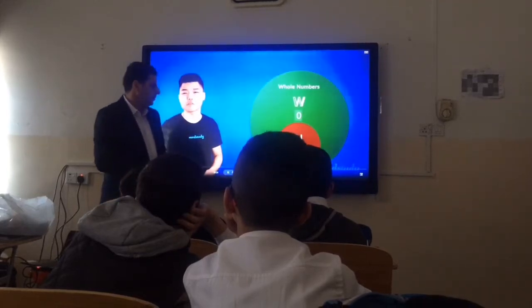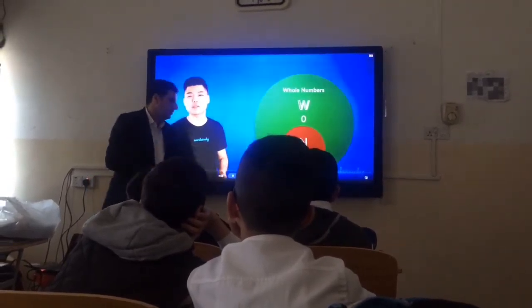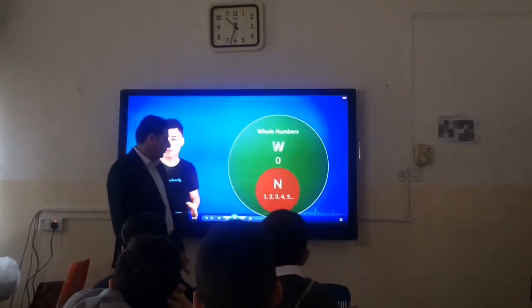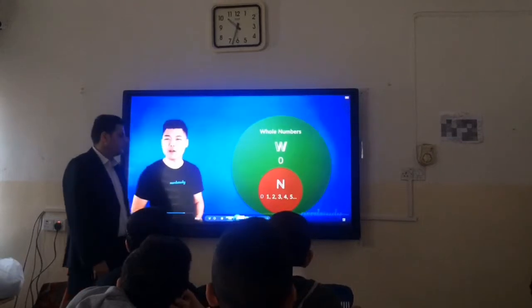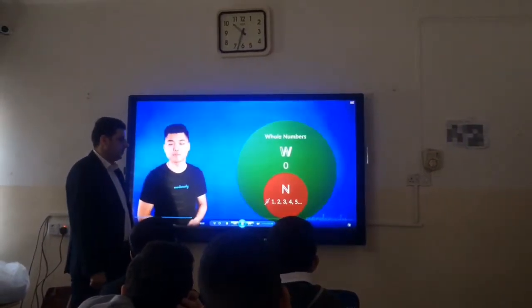Whole numbers start from 0. Another cool way to remember this is to think about it like this. Whole numbers are natural numbers plus 0, but not necessarily the other way around, since 0 is not a natural number.